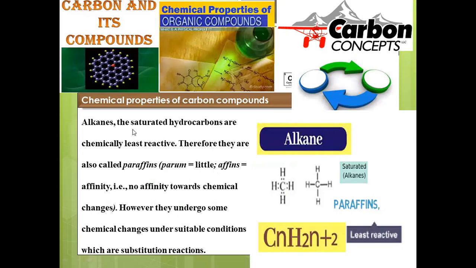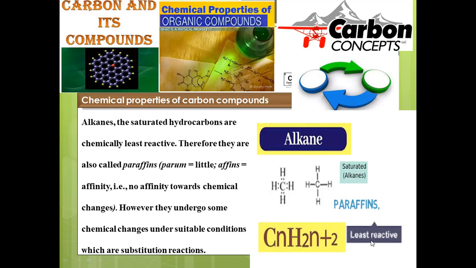So alkanes are saturated compounds with only carbon-hydrogen single bonds. The general formula pertaining to alkanes is CnH2n+2. All the alkanes are saturated in nature, hence we can say they are least reactive. The chemical reactivity of alkanes is extremely low, which is why they are synonymously known as paraffins.